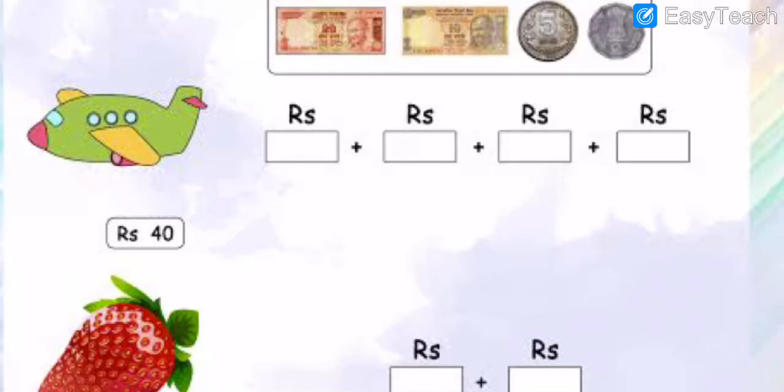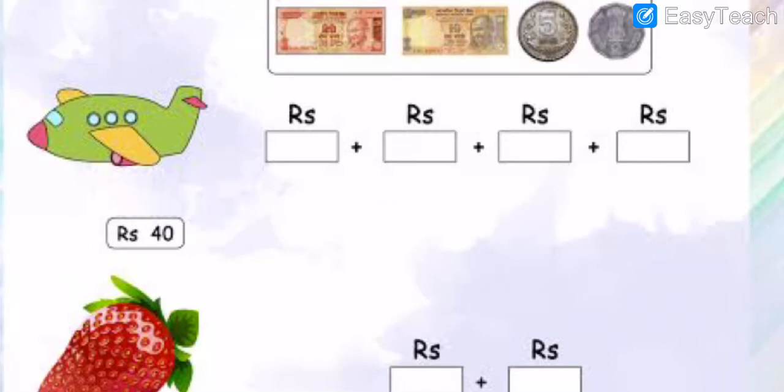The question is what, my dear students? Here the price of the toy is 14 rupees. So how many notes or how many coins do we want to make 14 rupees? Got my points, my dear students? Understood? So now what is the price of the aeroplane? The aeroplane price is 14 rupees.